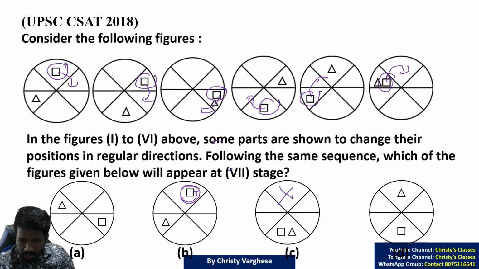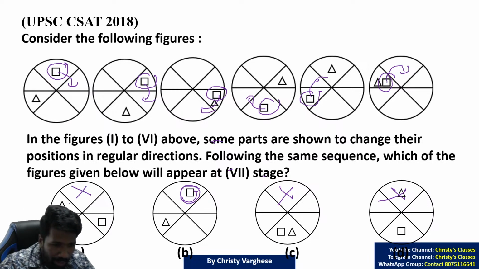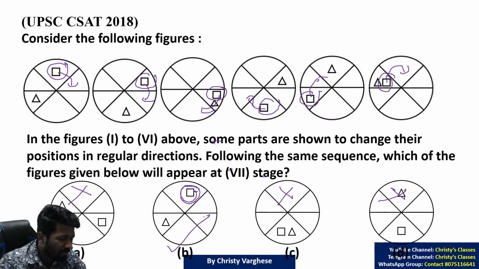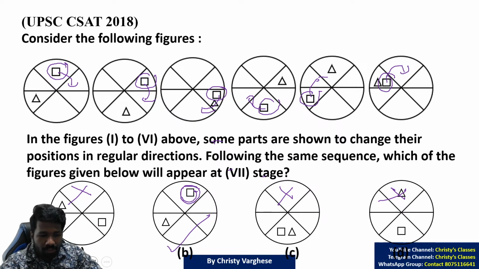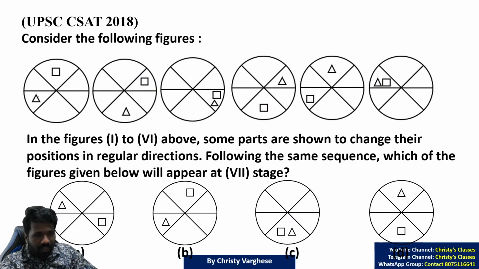In this option, square is missing there. That itself is enough to say option B is the answer. Without even analyzing the triangle position, elimination was possible. But let us understand triangle position.